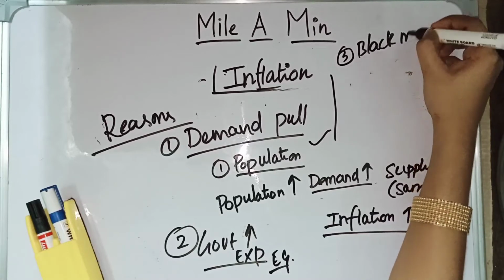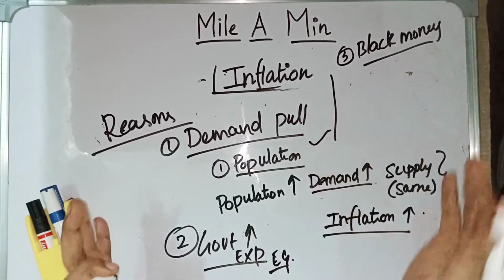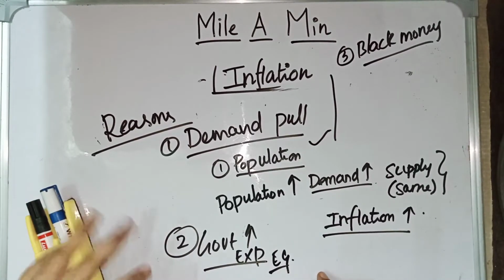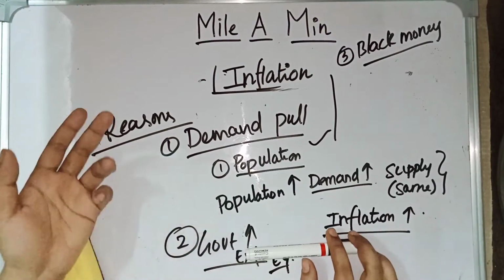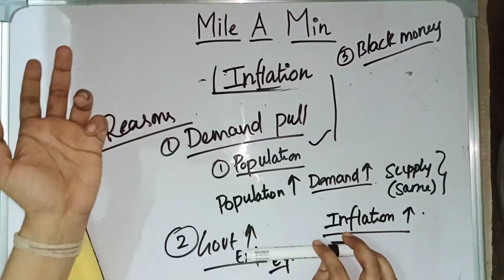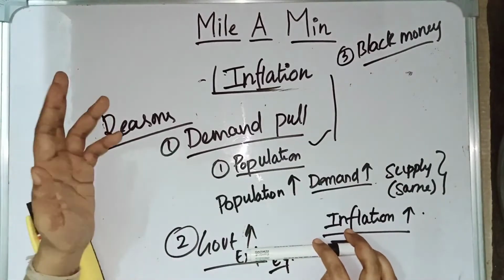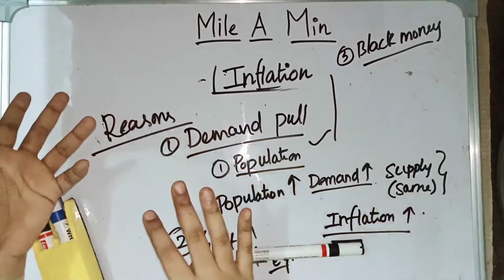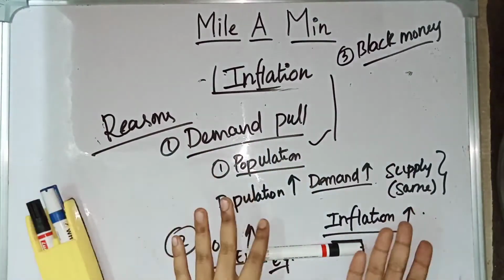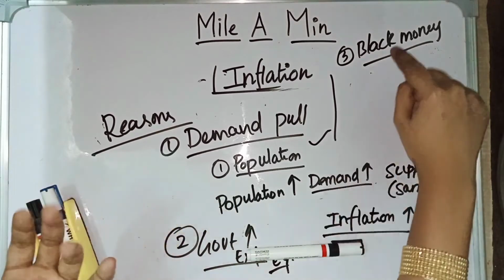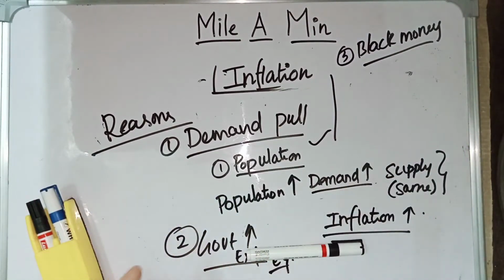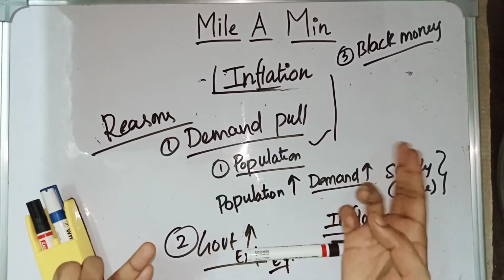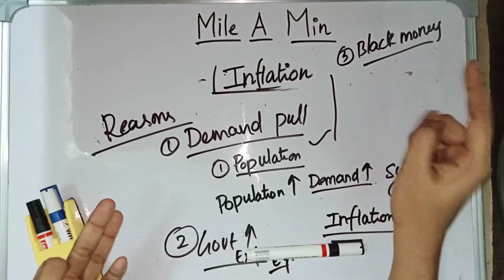And the third one is black money. If there is more black money in the market, the people who have black money have more purchasing power. Because of their high purchasing power, the cost of the products may increase. Black money holders can purchase the products at that price, but the other persons who do not have black money will be affected. Because of the increase in the cost of the products, it may lead to inflation, which will affect other people.